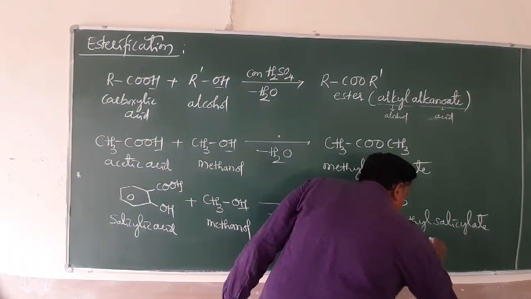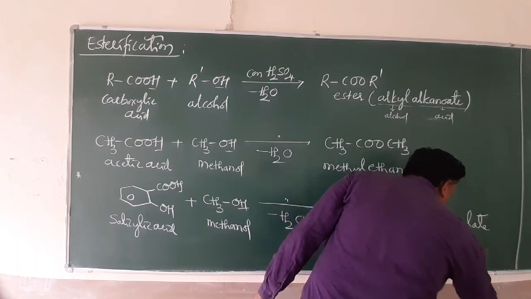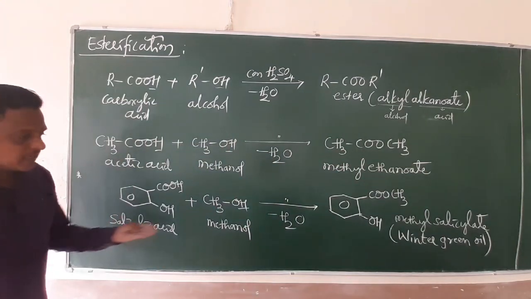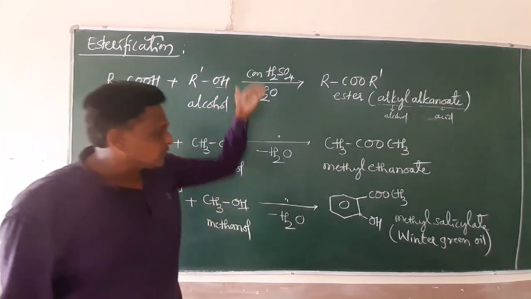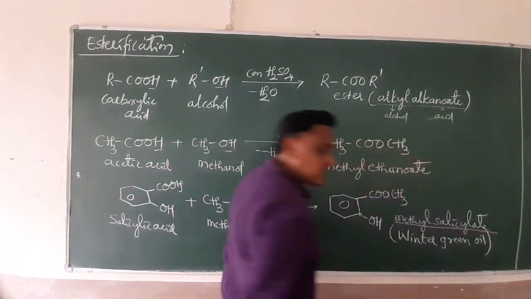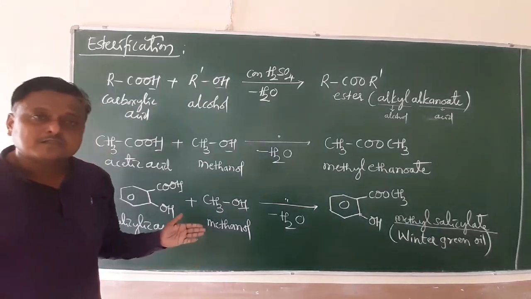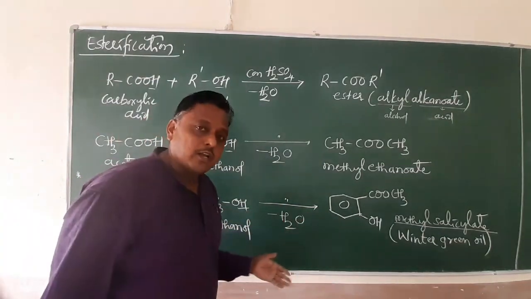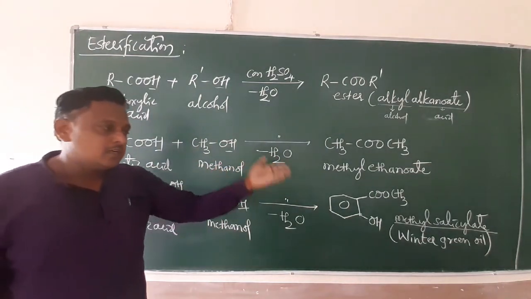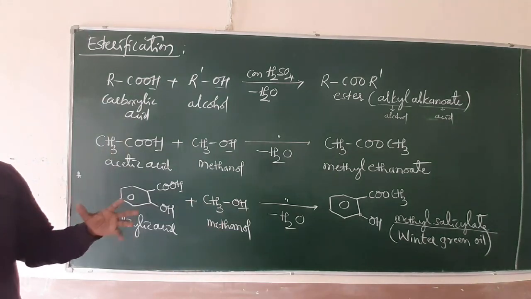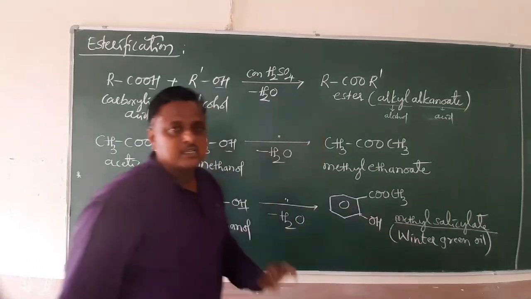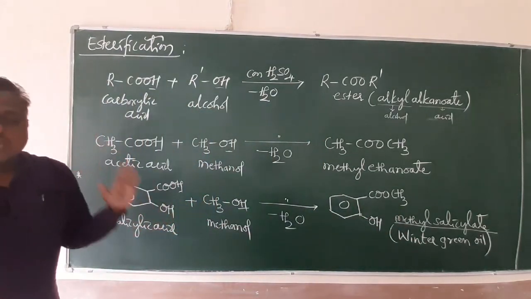Do you know the common name of this compound? This is called winter green oil. How is winter green oil formed? When salicylic acid is reacted with methyl alcohol in the presence of concentrated sulfuric acid, the product formed is methyl salicylate. That methyl salicylate is commercially known as winter green oil, and it is like your Iodex, Chandu Balm and Amrutanjan. So many winter green oils are available in the market. The major composition is methyl salicylate, friends. This is your chemical properties.